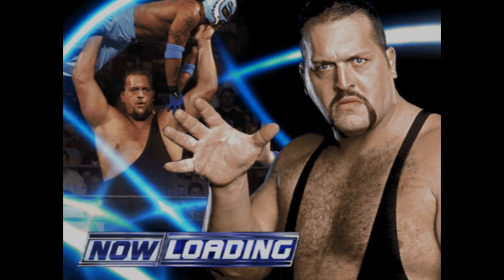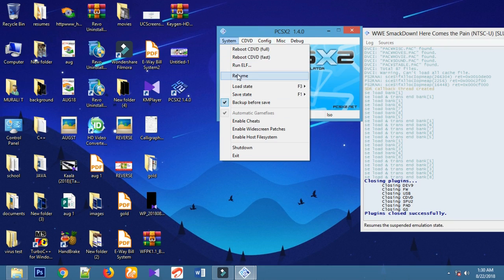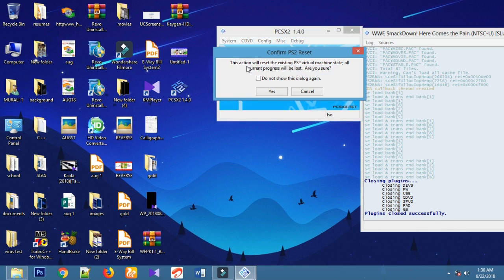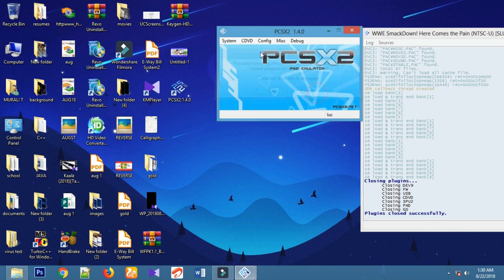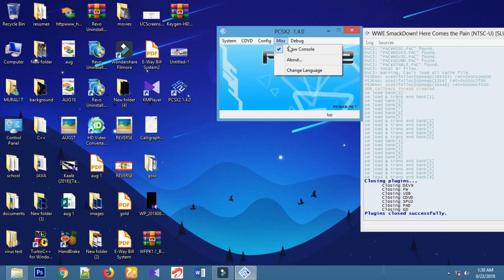So to escape from the game, click on the escape button. If you are uncomfortable with your control settings, you can change them in the configuration menu and control pad. I am also informing you that you can use either the keyboard of the computer or you can use a gamepad by connecting it with the computer.